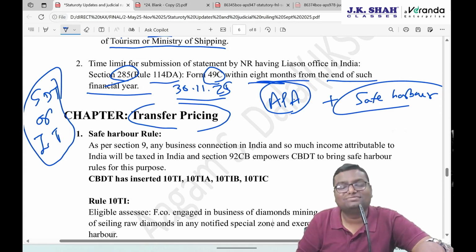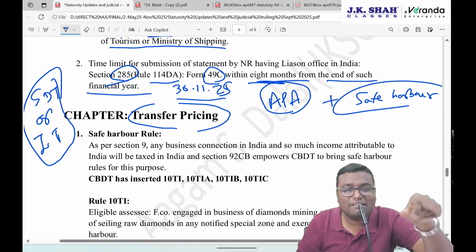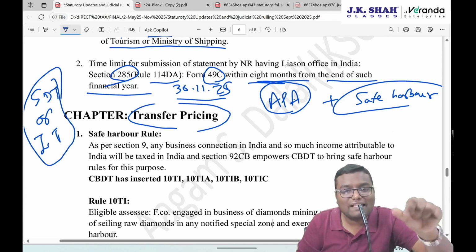But if you are a person who is covered by section 9, business connection in India, and because of that income is taxable in India, then whatever is your income attributable to the operations in India, that much income is taxable in India. And that person also needs to carry out the adjustment of transfer pricing. Safe harbor rule is notified for that particular section.